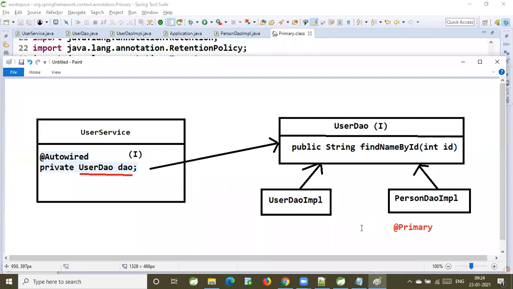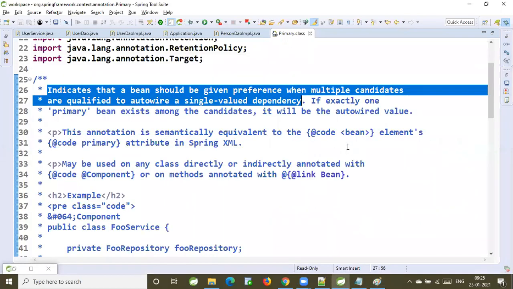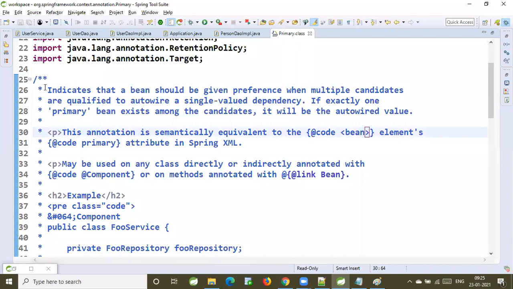You will face this kind of problem when you go for the by type mechanism, where based on the data type it identifies the dependent. Our data type is an interface. That interface contains several implementations. Both person DAO IMPL and user DAO IMPL are qualified for autowiring. Out of these two, which one do we need to make the primary bean for autowiring? For that class, we give @Primary annotation. Do you understand the purpose of primary annotation?